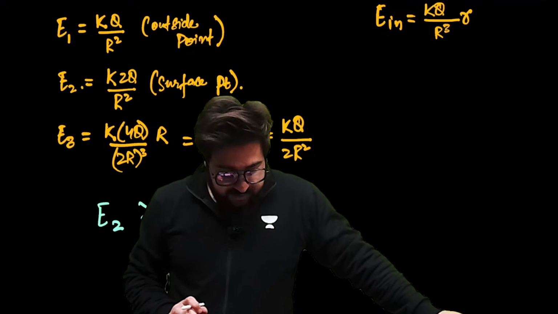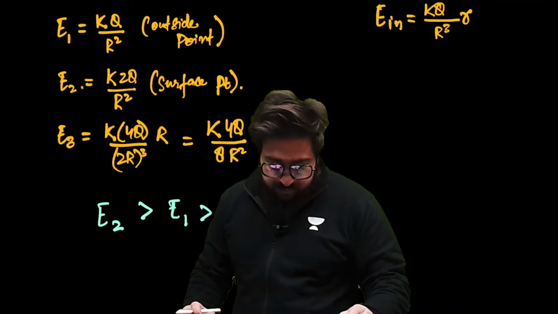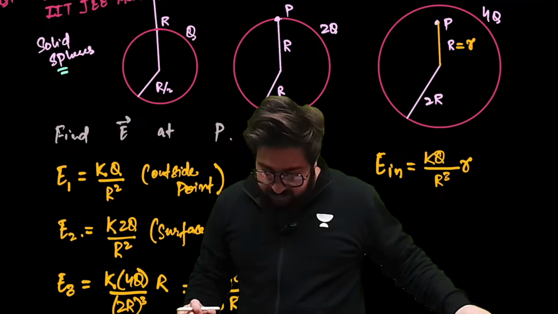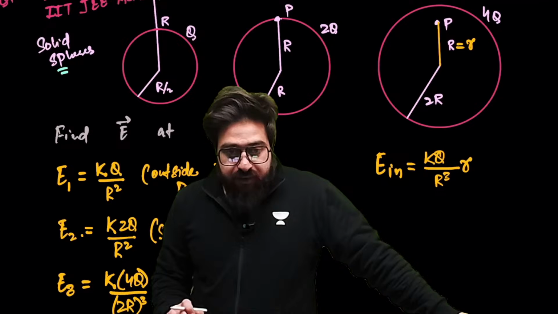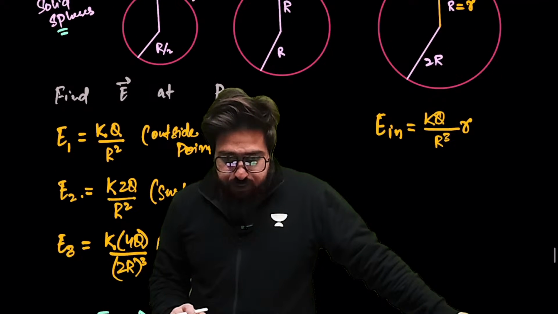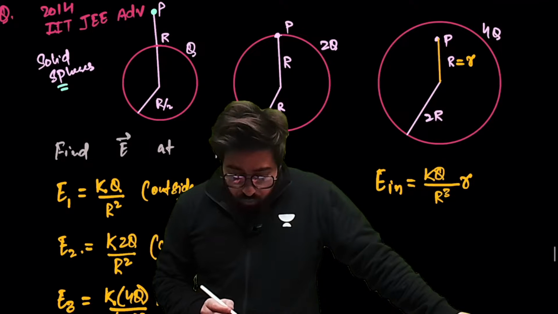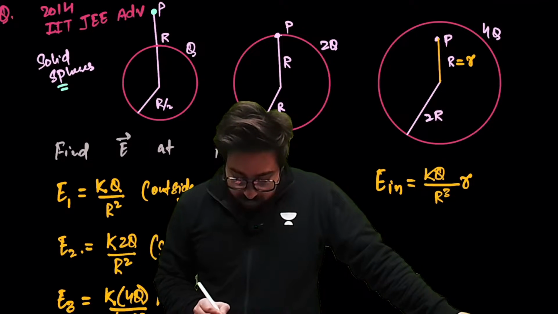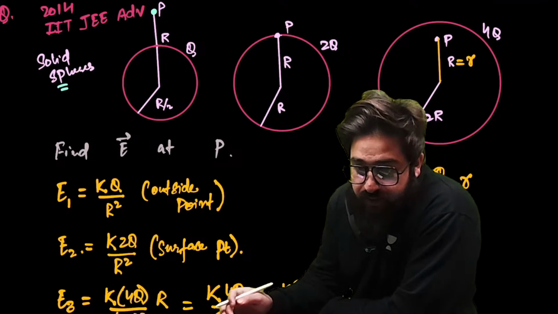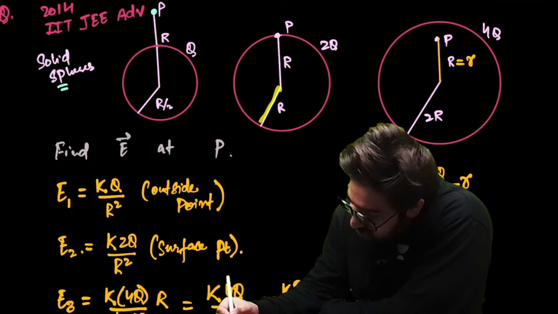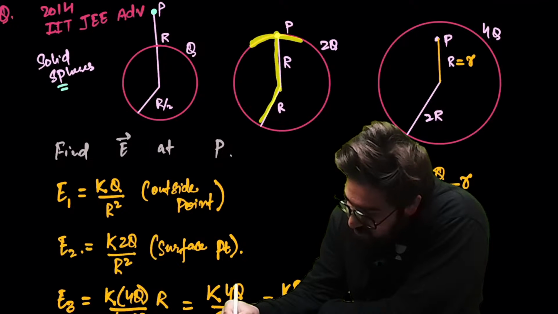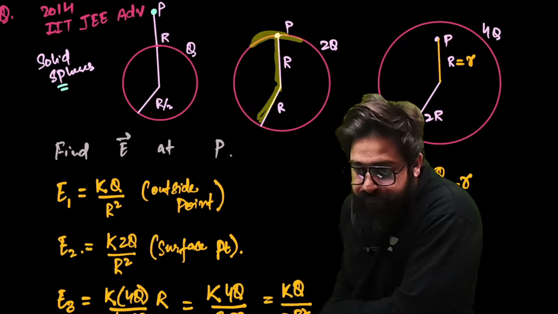Is this clear, guys? Tell me. Which one? In E2, R is equal to R by 2? No. In this case, in E2, guys, we say this is the radius and this is the point P. Point P will lie on the surface in this case. So R, this is correct.